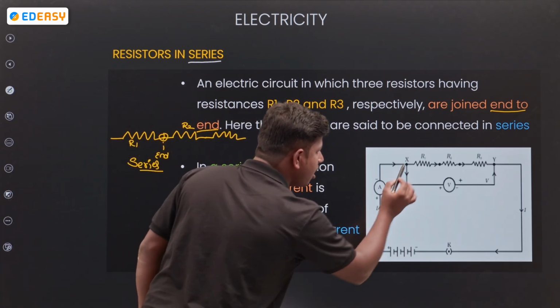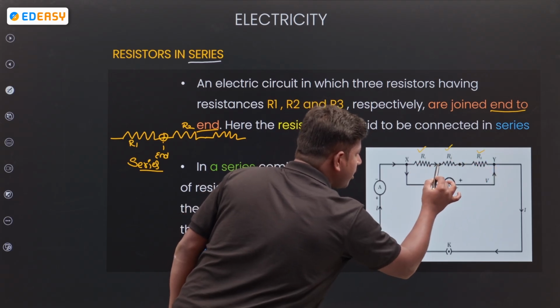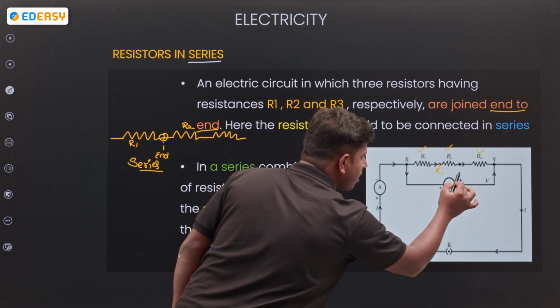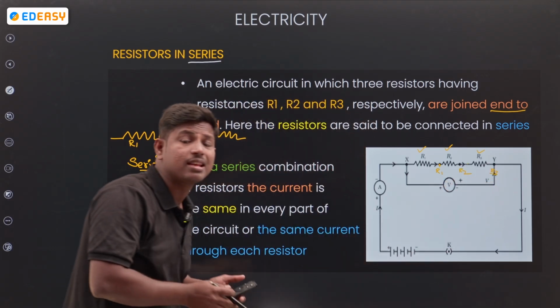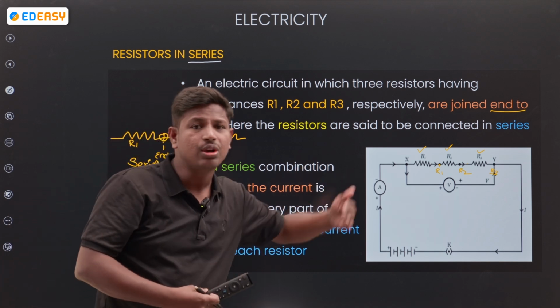Look at the diagram, how R1, R2, R3 are connected. This is the end point of R1, this is the end point of R2, this is the end point of R3. So the resistors are connected one by one, end to end.